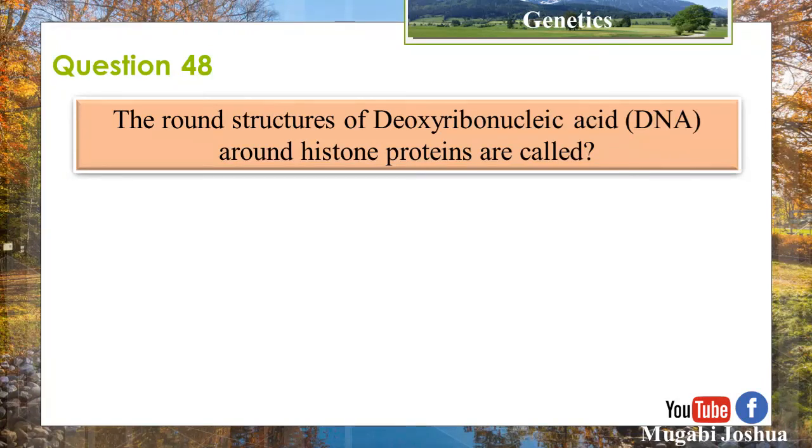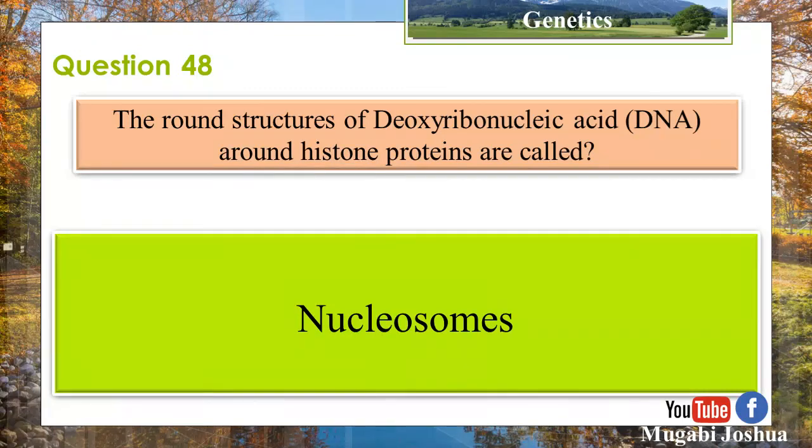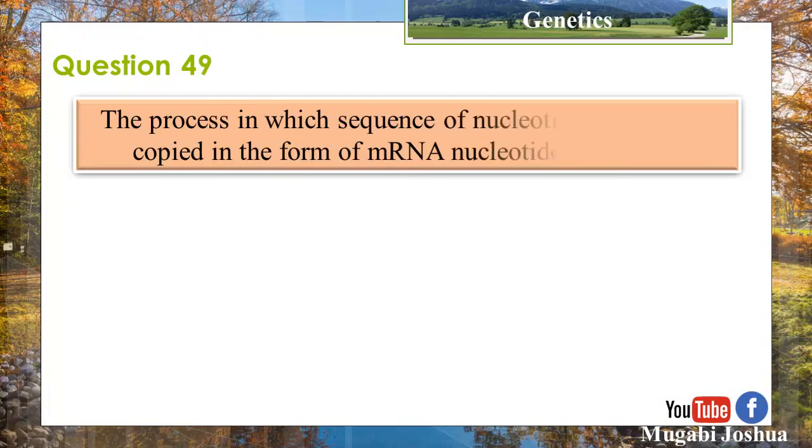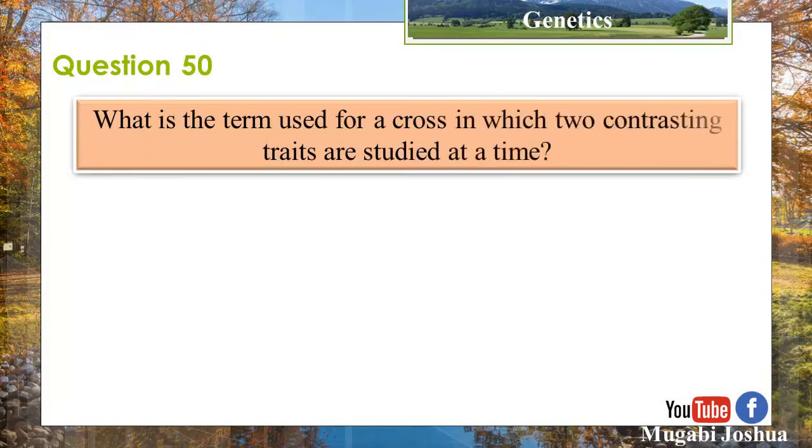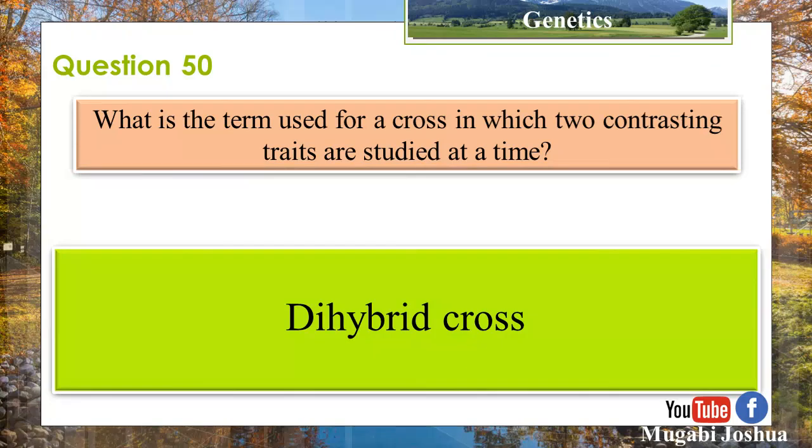The round structures of DNA around histone proteins are called nucleosomes. Question 49. The process in which a sequence of nucleotides of DNA is copied in the form of mRNA nucleotides is called transcription. Question 50. What is the term used for a cross in which two contrasting traits are studied at the same time? Dihybrid cross.